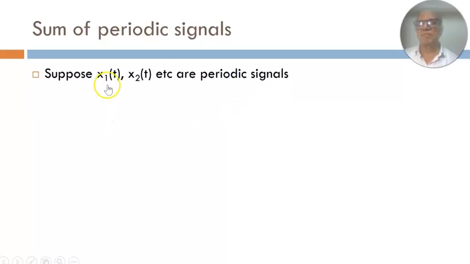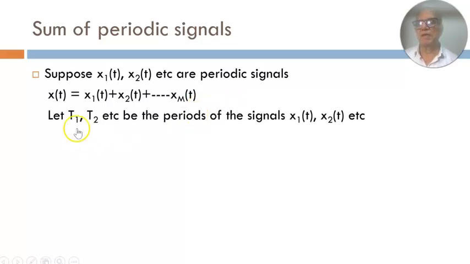So suppose x1(t) and x2(t) etc. are periodic signals. Then we form a new signal which is obtained by addition of all these signals. So x(t) equals x1(t) plus x2(t) plus etc. up to xm(t). Now let T1, T2 etc. be the periods of the signals x1(t), x2(t) and so on.